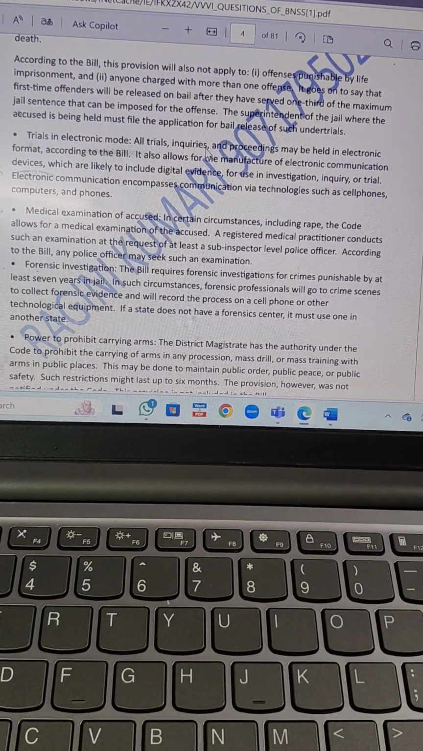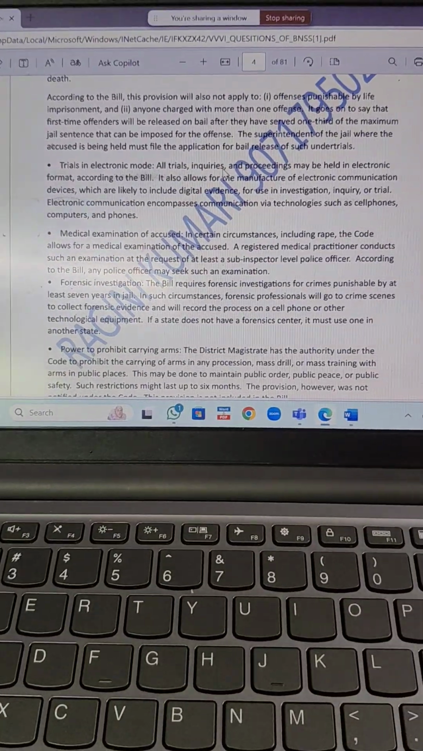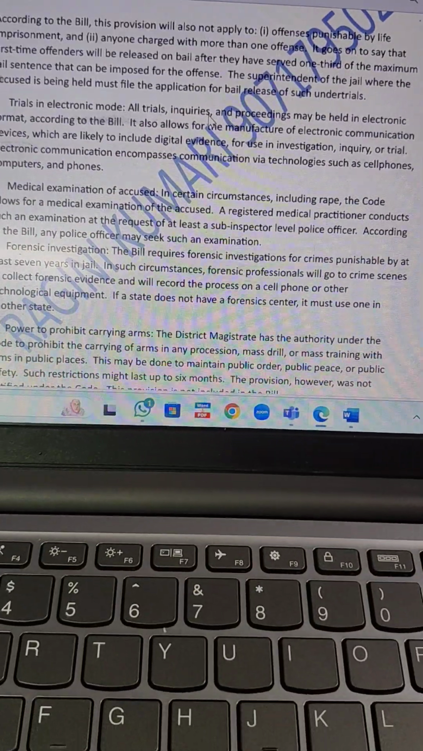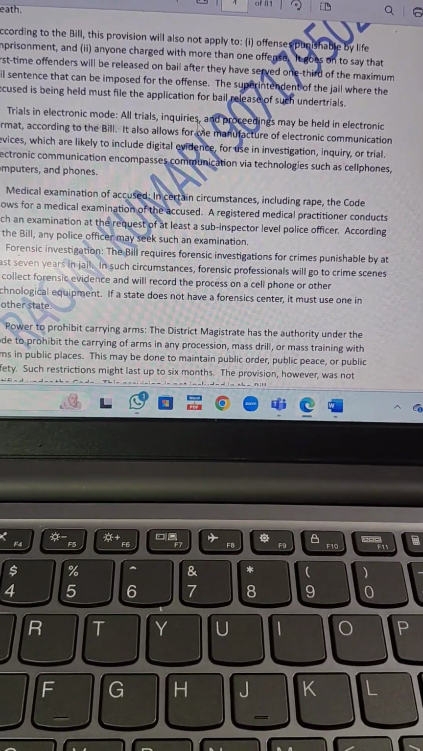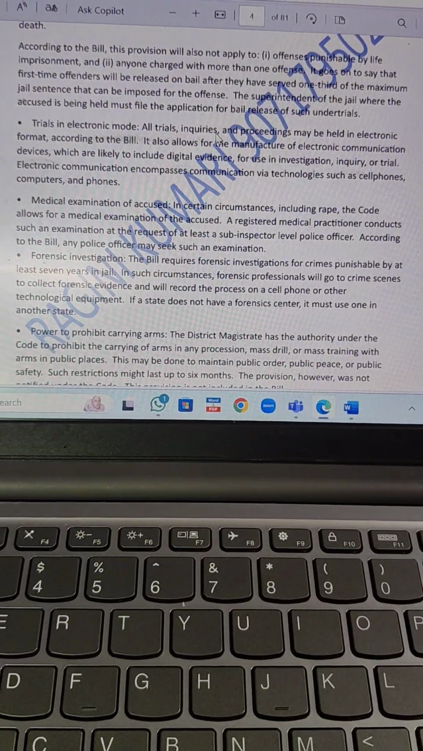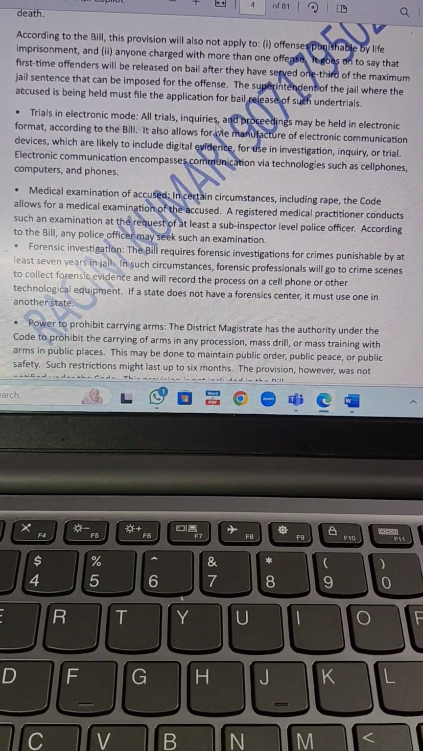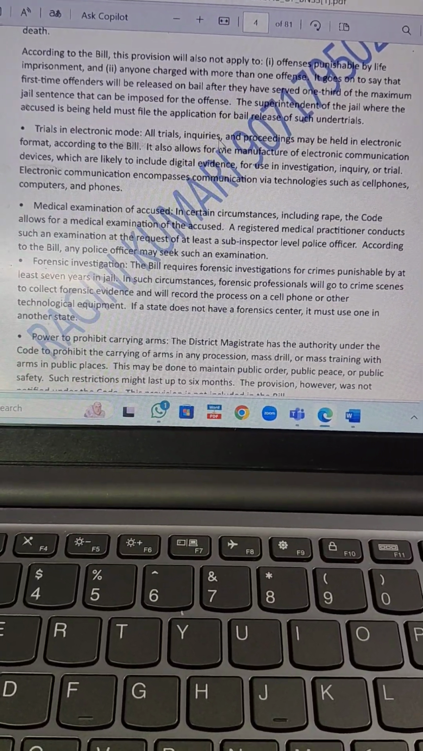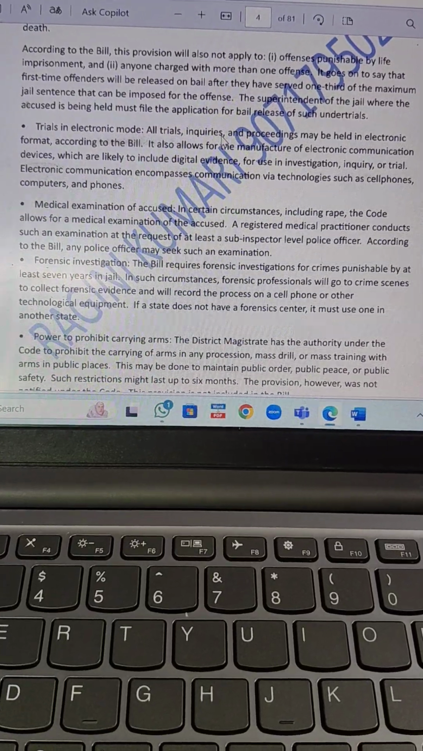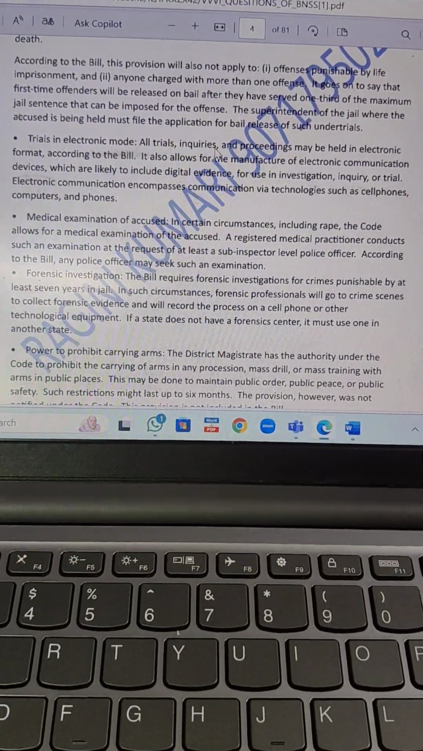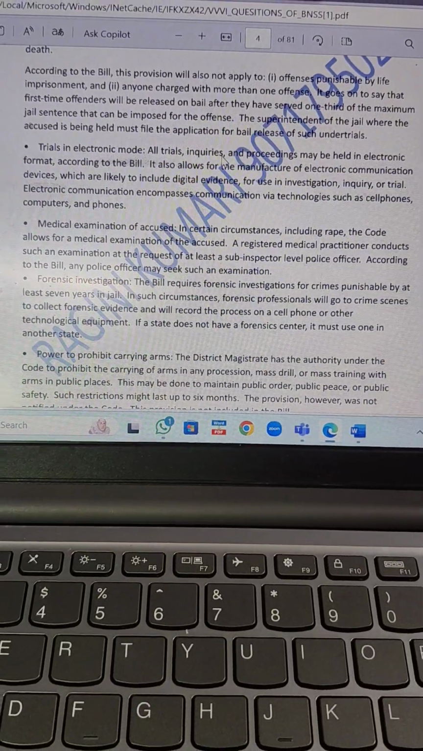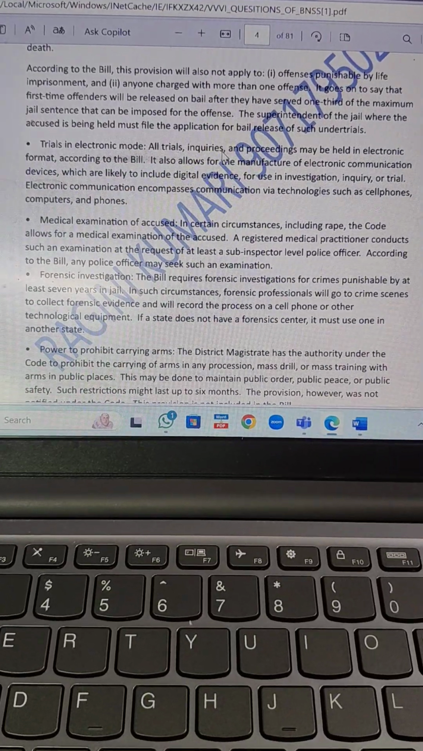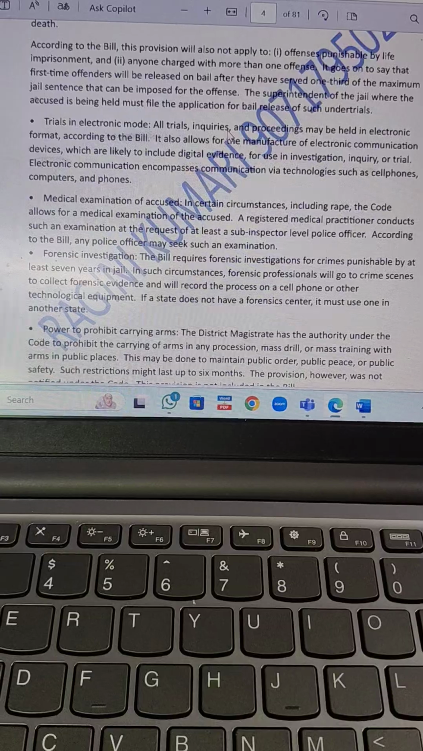Now trial in electronic mode. This is very important. Please underline. This was not available under the old criminal procedure code. So trial in electronic mode. All the trials, inquiries and proceedings may be held in electronic format according to the bill. It allows the use of electronic communication devices which are likely to include digital evidence for the use of investigation, inquiry or trial. Electronic communication encompasses communication via technologies such as cell phones, computers and phones.